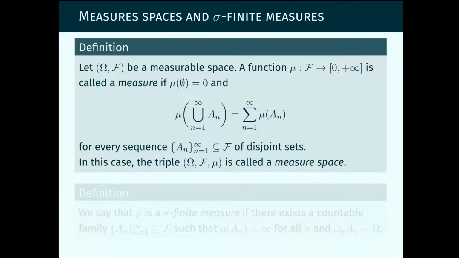We have seen that a measure is a non-negative function defined on all measurable sets of a measurable space, satisfying two properties. First, the measure of the empty set is 0. Second, the measure of a disjoint countable union of sets is the sum of the measures of these sets.